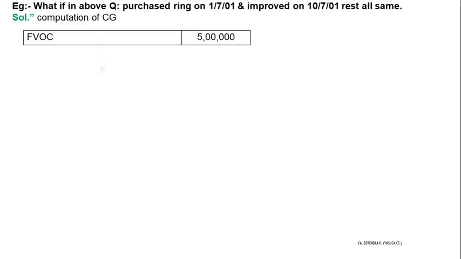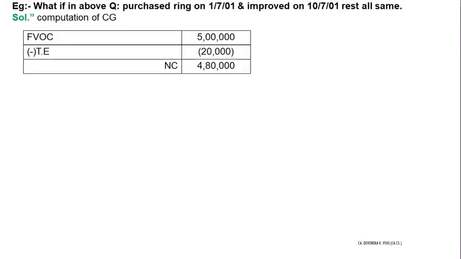Next, what if the ring is purchased on 1/7/2001 and improvement was also done in 2001 only? So again, now it is a case of long-term capital gain because the period of holding is more than 36 months. So now one problem will arise: your net consideration of 4 lakh 80,000 is of 2019-20.